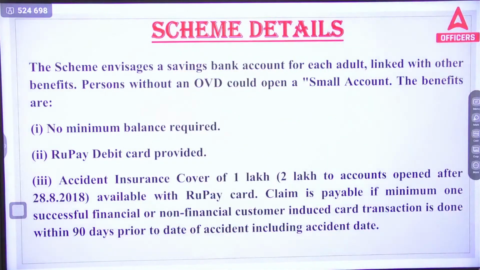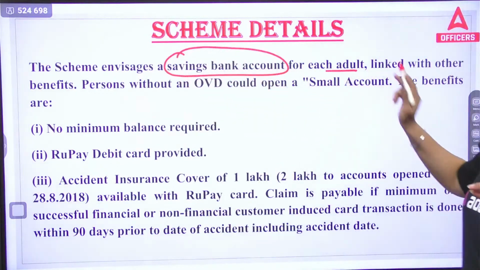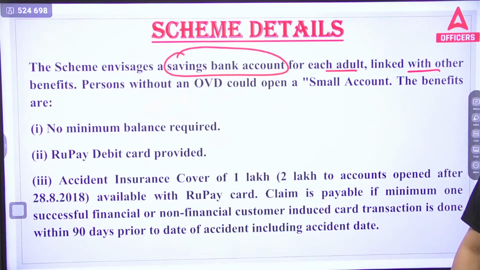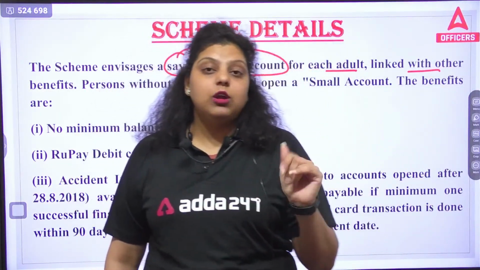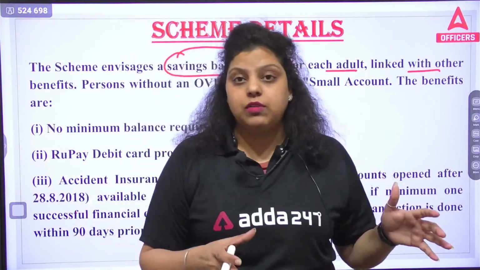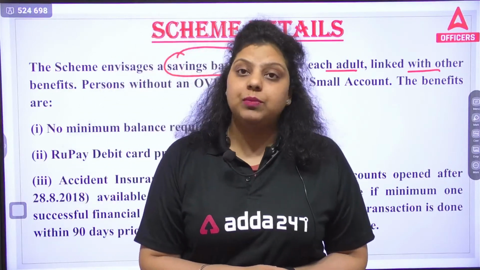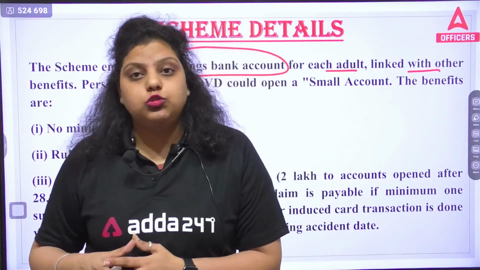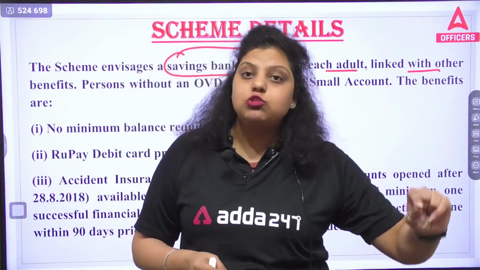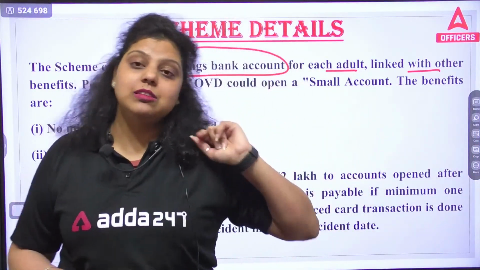Now, the scheme details. First of all, you can see the scheme has a particular target to open a savings bank account for each adult, linked with other benefits. Earlier, the scheme used to have an objective that in each and every family there should be one person who has a bank account. Like in every family, one person should have a bank account. But now, the objective has been changed. The objective now is that each and every person should get a bank account. Every adult should get a bank account. This is the objective now.